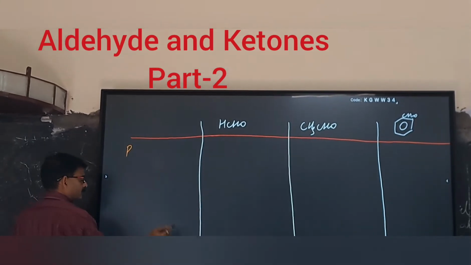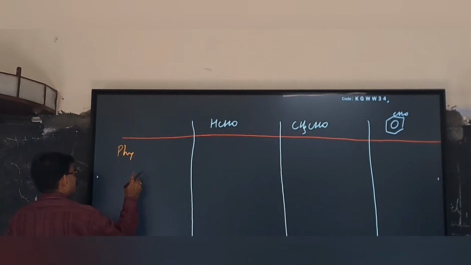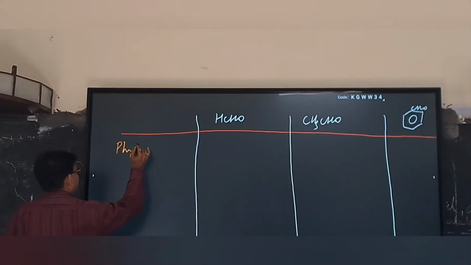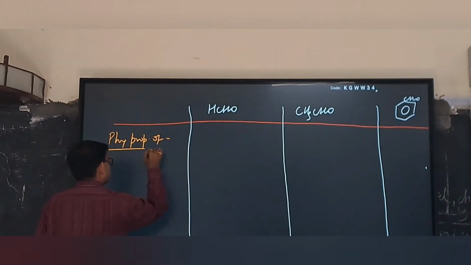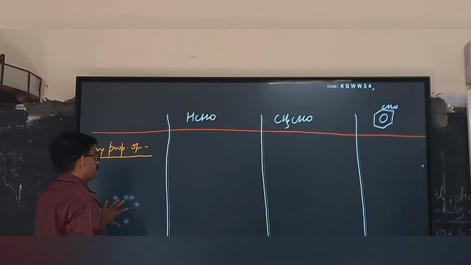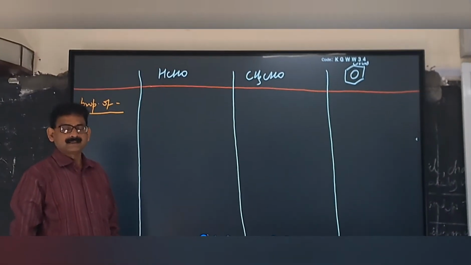Physical properties of aldehyde and ketones. Right? So the first physical property will be whether it is in the liquid state or in the gaseous state.